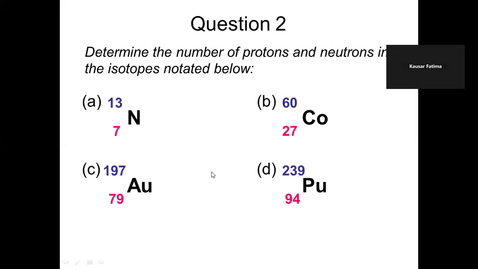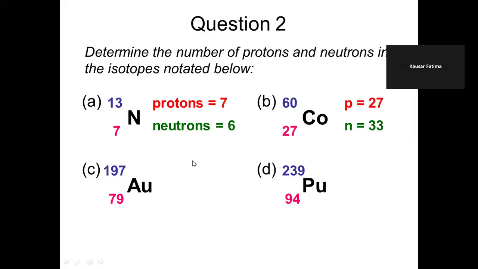Determine the number of protons and neutrons in the isotopes notated below. Here nitrogen 13 has 7 protons, and 13 minus 7 is 6 neutrons. Cobalt has 27 protons, and 60 minus 27 gives 33 neutrons. In this one, the proton number is 79, and 197 minus 79 is 118, that is the neutron number.